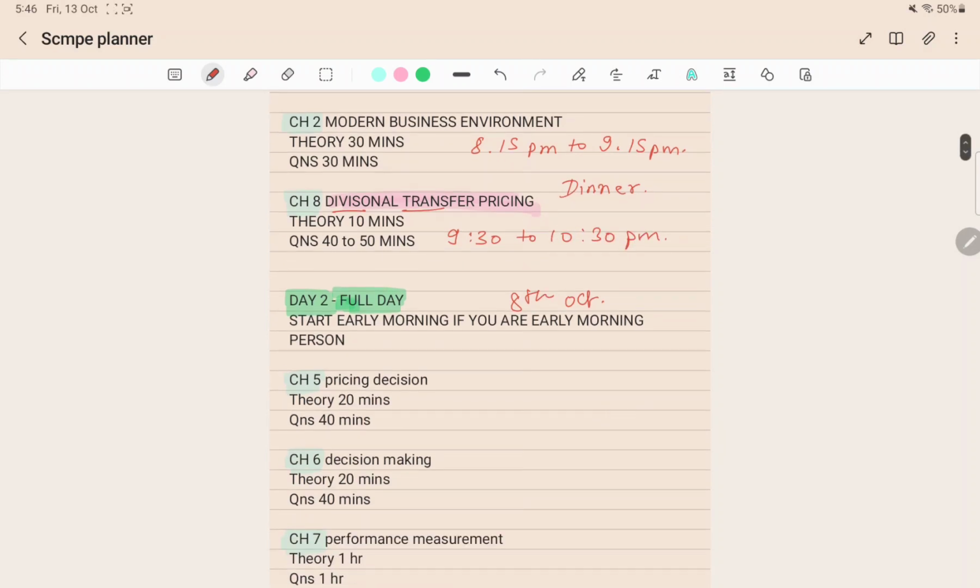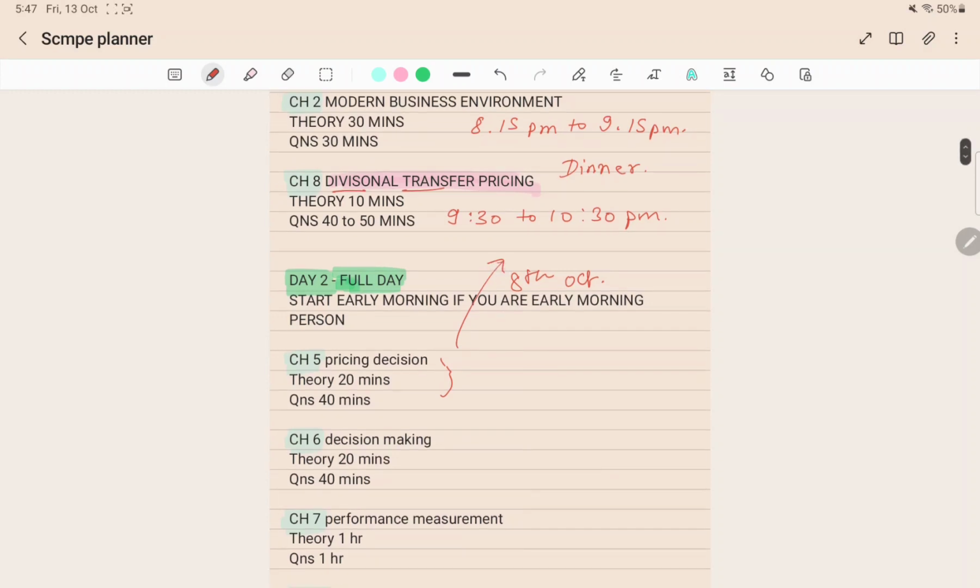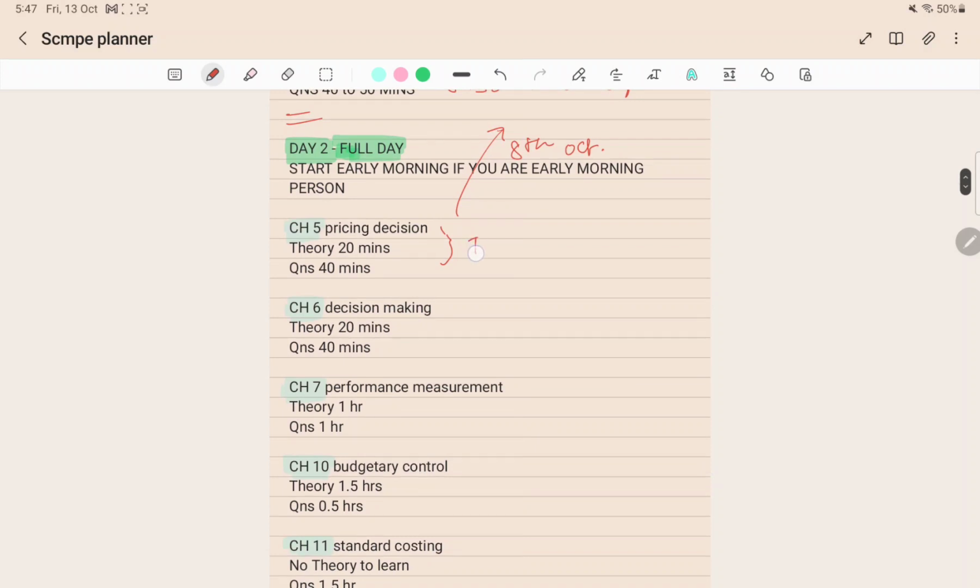Now after 10:30 there are two options. If you're a late night person, you can pick one morning target here itself and complete it and start late on the next day. But on the other hand, if you sleep early and wake up in the morning, you're an early morning person, then sleep after this chapter 8 and next day start by 6 am or 7 am. So I'm assuming you'll start by 7 am.